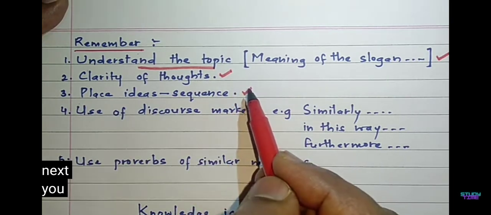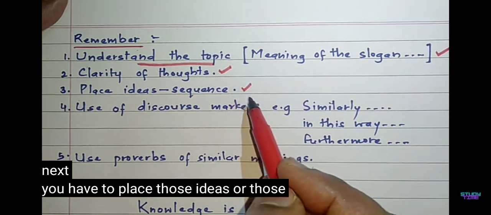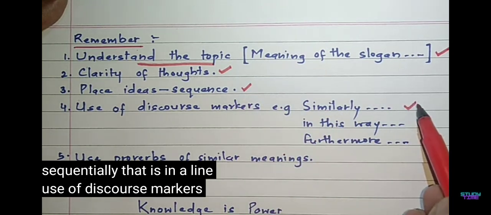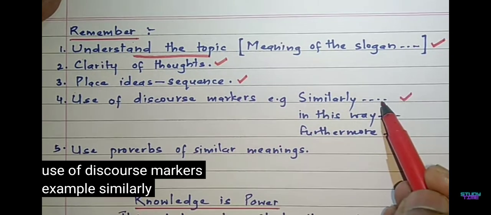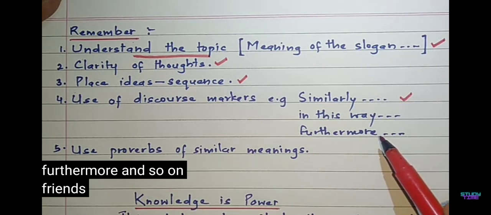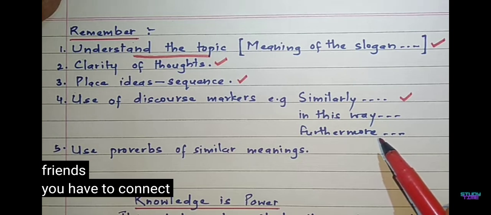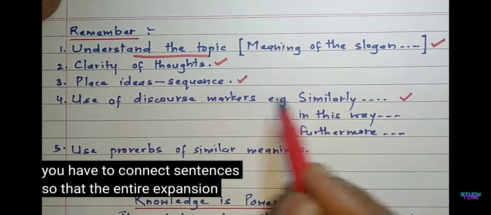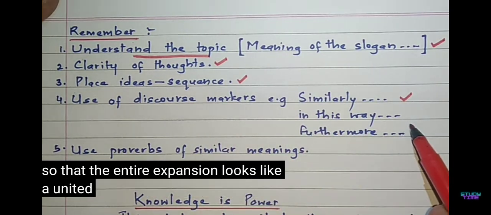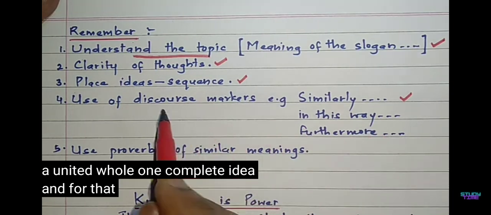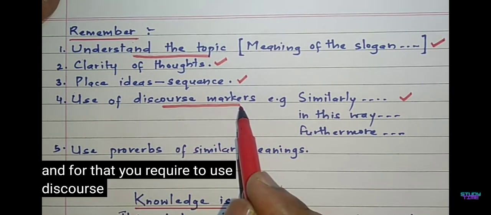Next, you have to place those ideas or those thoughts sequentially, that is, in a line. Use of discourse markers. Example, similarly, in this way, furthermore, and so on. Friends, you have to connect sentences so that the entire expansion looks like a united whole, one complete idea. And for that, you require to use discourse markers.